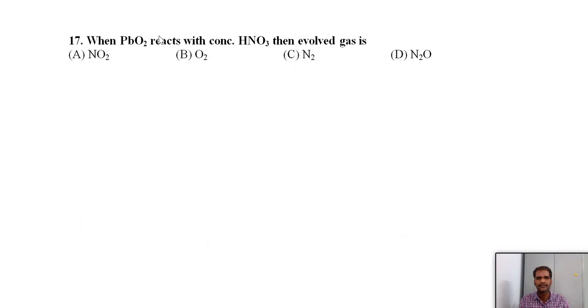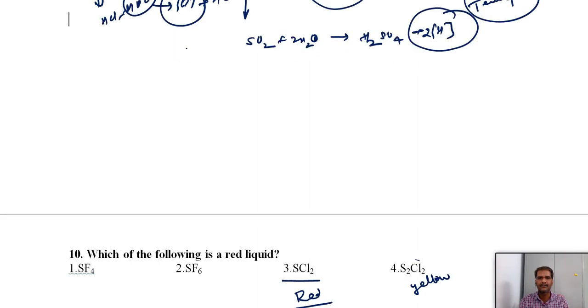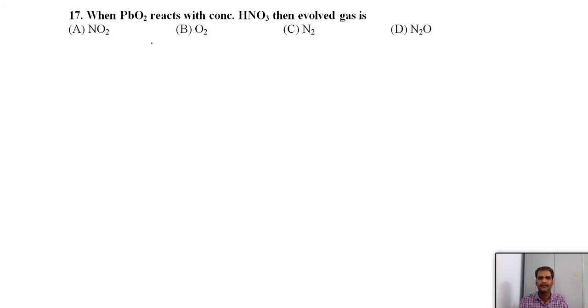And we have the next question here. When lead dioxide reacts with concentrated nitric acid, the evolved gas is oxygen. This is concept based. You should remember. This is a reaction for the preparation of oxygen, with lead dioxide or manganese oxide. So if we treat with nitric acid, we will get oxygen. Just memory based, we should remember.